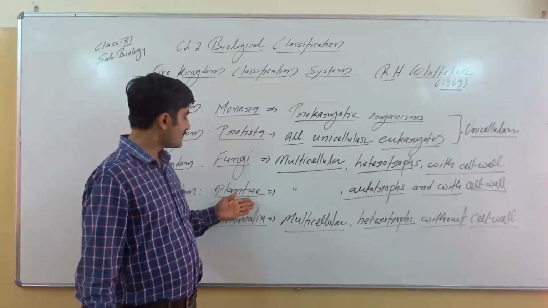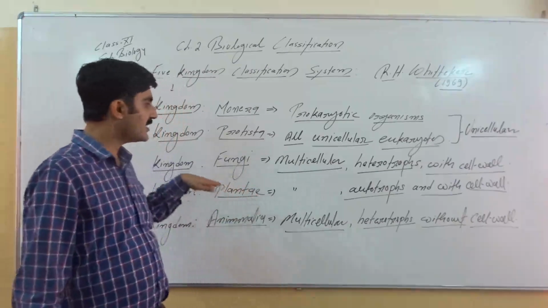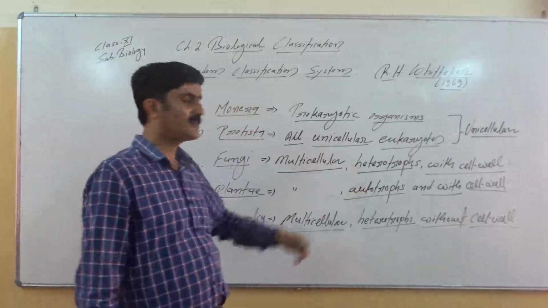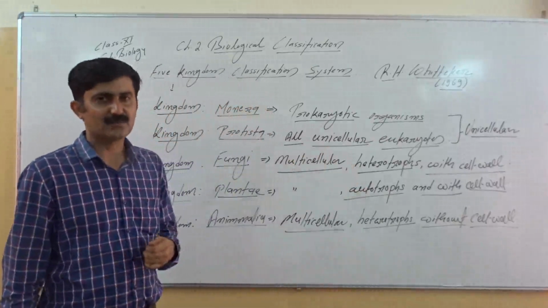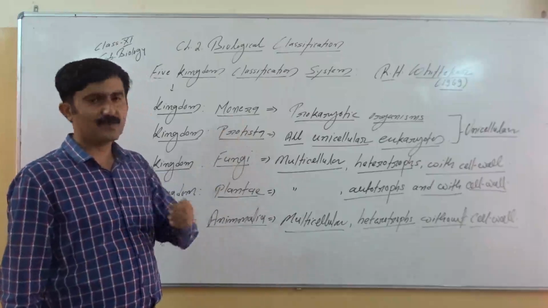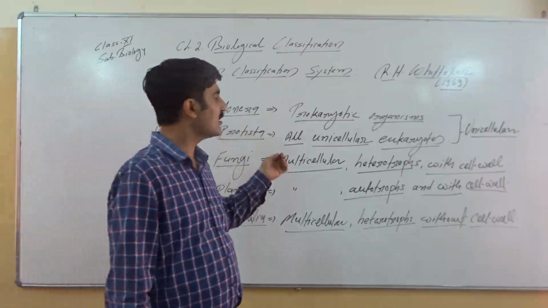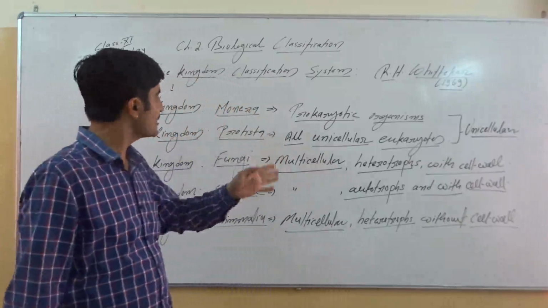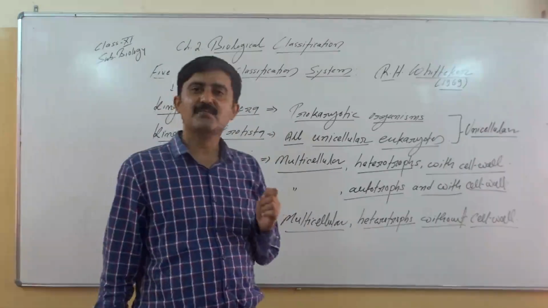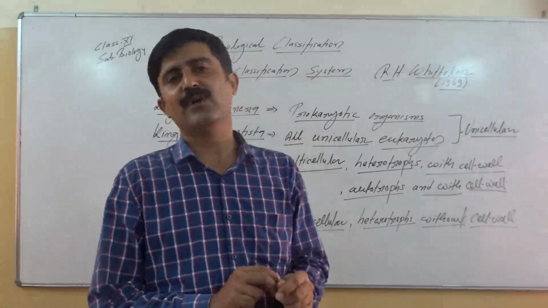What was the objection when we classified fungus with the plantae under 2 kingdom classification? Plants are autotroph but fungi are heterotroph. These kinds of drawbacks of previous classifications are addressed in the 5 kingdom classification, and these are certain merits of it.